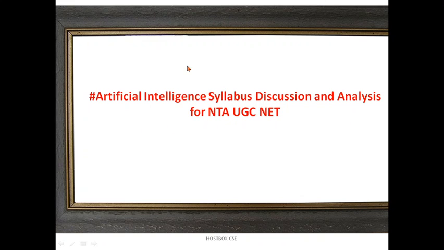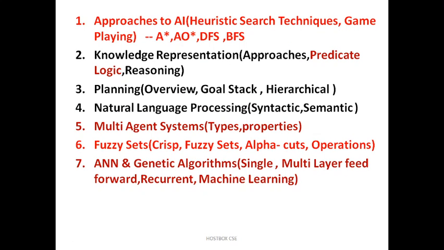Not all of it, because if you go deeply into AI we need machine learning and also some software and so on. As much as possible I will try to support you. Let's cover the syllabus today. This is the general syllabus, and based on the question paper analysis I am highlighting topics with different colors. The topics are: approaches to AI, knowledge representation, planning, natural language processing, multi-agent systems, fuzzy sets, ANN and genetic algorithms.